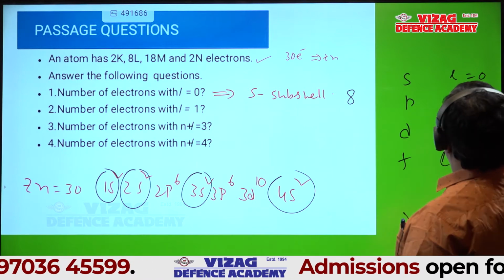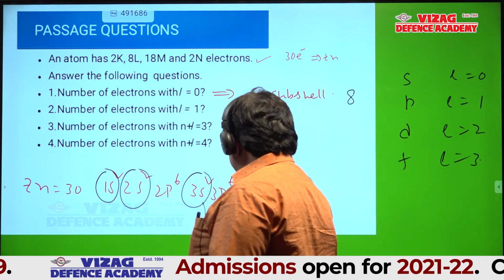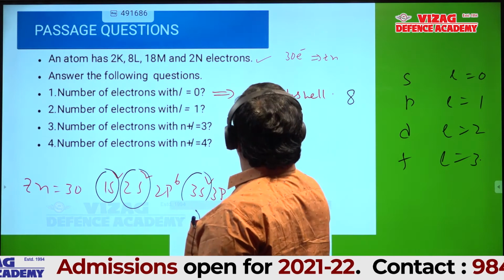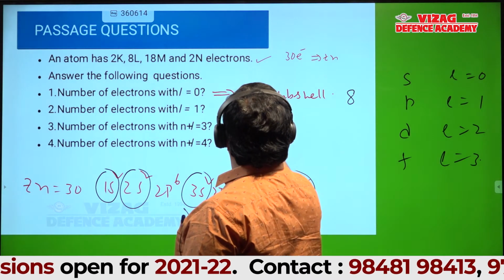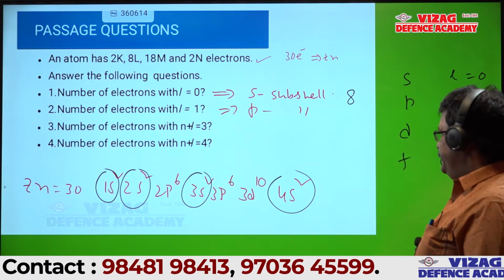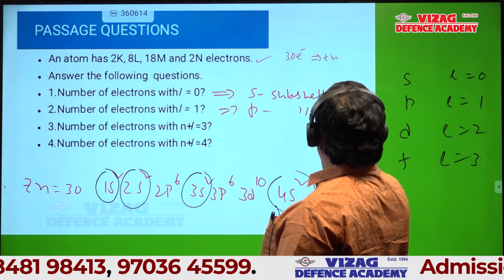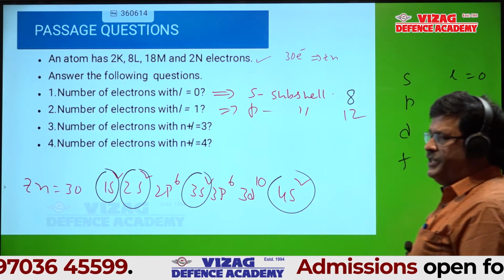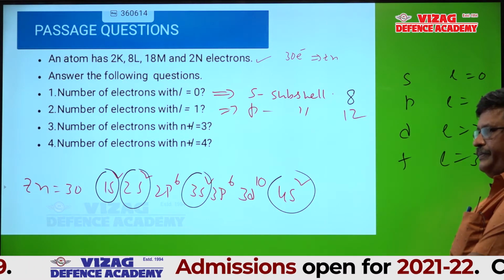L=1 means the p subshell. So 2p6, 3p6. Answer is 12. Is it okay, students? 3s2, 3p6, 4s2.